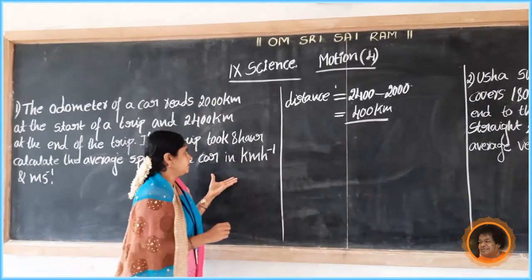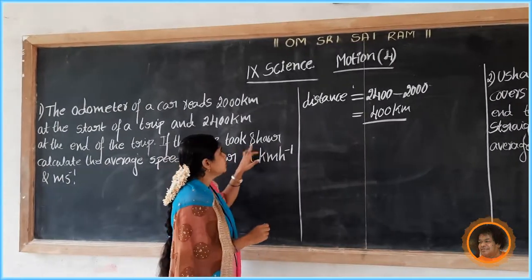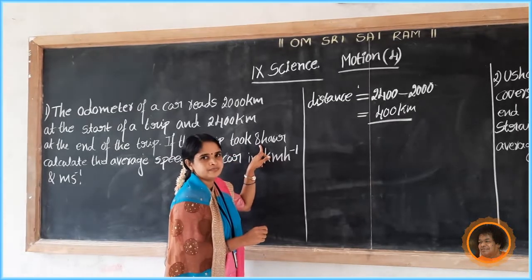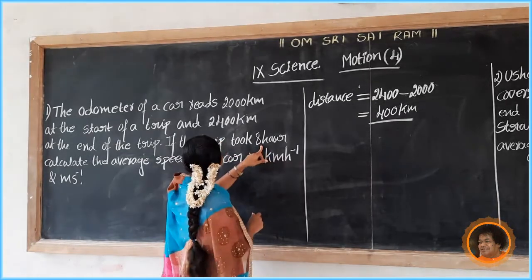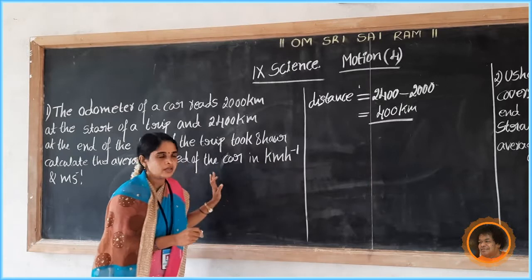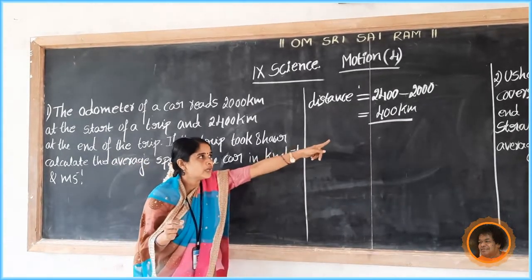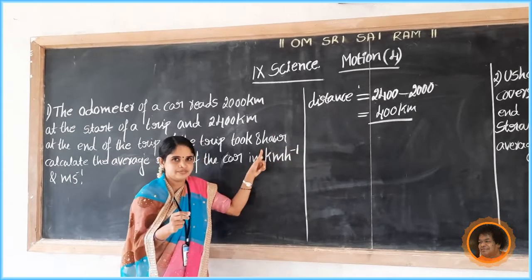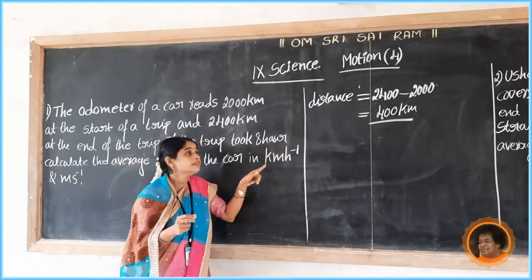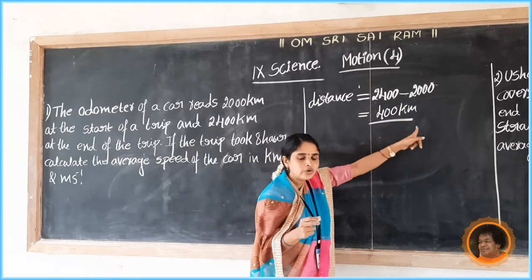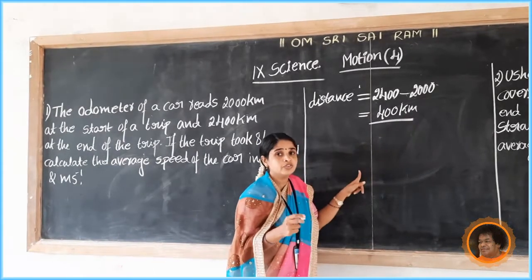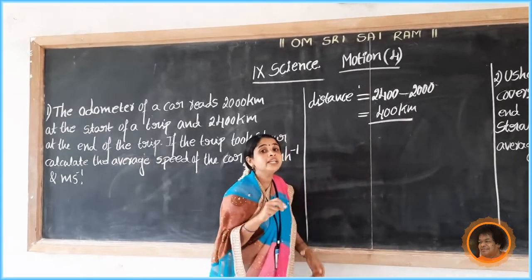The trip took 8 hours, so the car covers 400 kilometer in 8 hours. Now calculate its average speed.